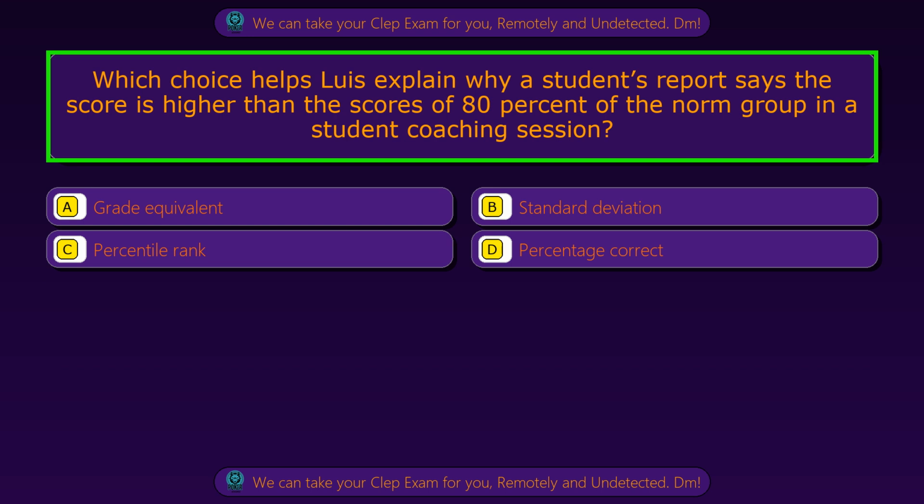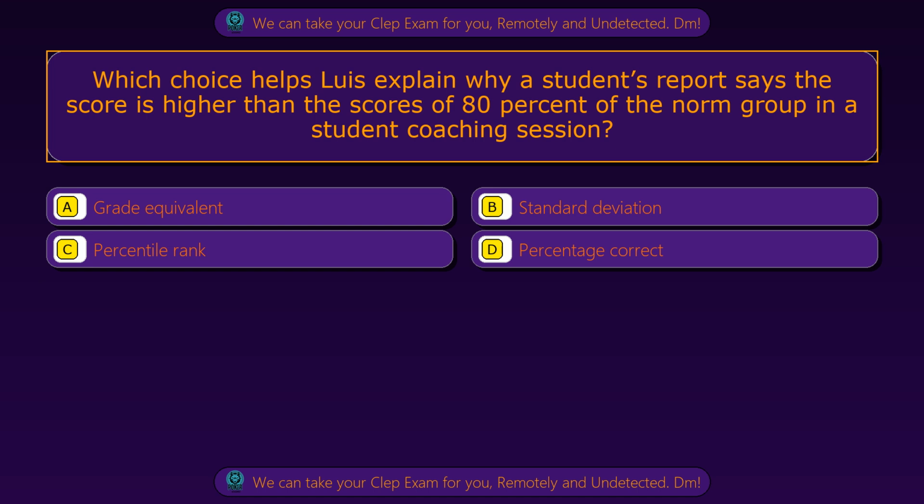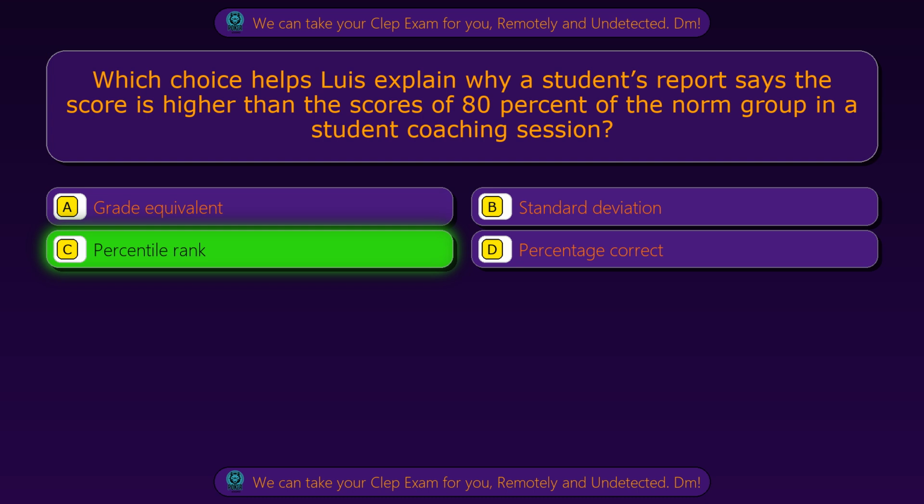Question 95. Which choice helps Luis explain why a student's report says the score is higher than the scores of 80% of the norm group in a student coaching session? Option A, grade equivalent. Option B, standard deviation. Option C, percentile rank. Option D, percentage correct. The correct answer is option C, percentile rank.